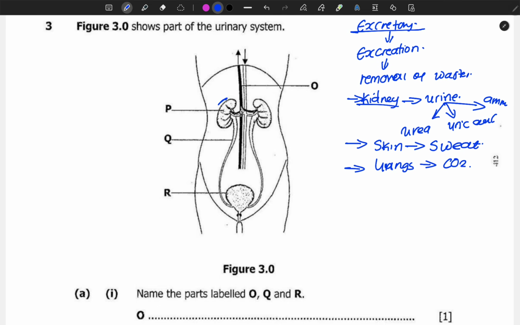On top of each kidney there are glands known as adrenal glands. The adrenal gland is an endocrine gland that secretes the hormone known as adrenaline. Adrenaline is secreted to prepare one for an emergency. It prepares us in situations where we need to be very active to survive.